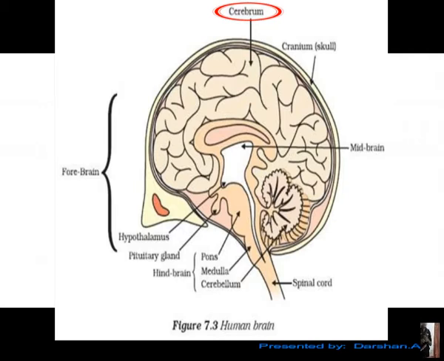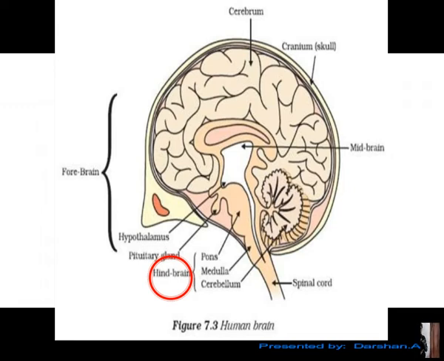Cerebrum is the highly folded part which is fixed inside the brain. It consists of sulci, the up curve, and gyri, the down curve. As you can see in the figure, sulci and gyri. The number of sulci and gyri in the brain, according to some scientists, tells your intelligence level. It's just a fact. Now, let's understand the function of cerebrum. Cerebrum controls maximum voluntary actions like moving your hand or moving your face.